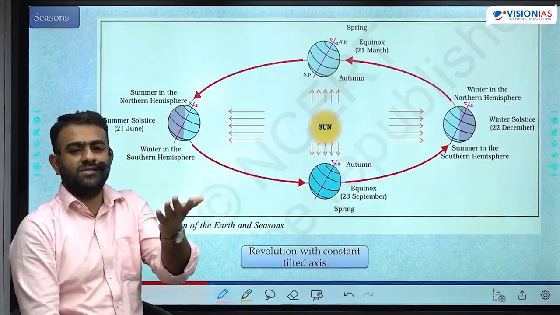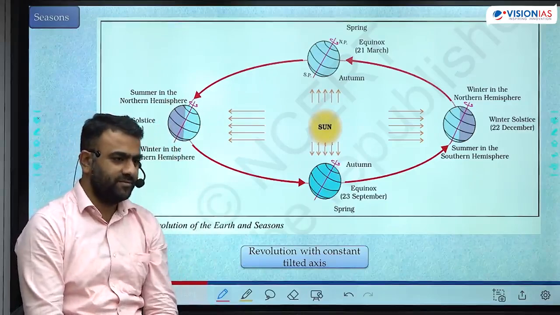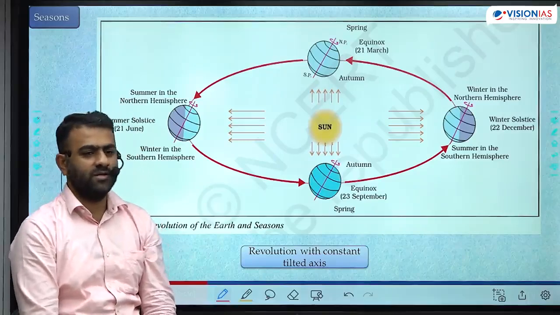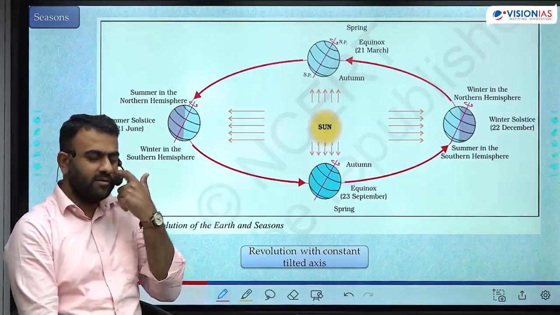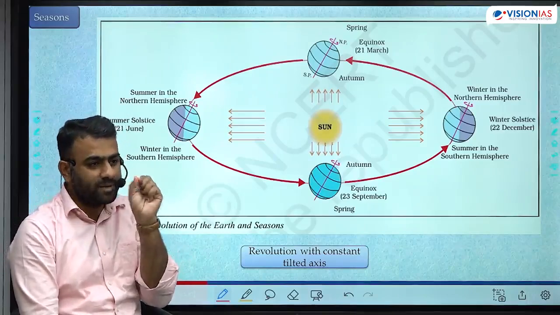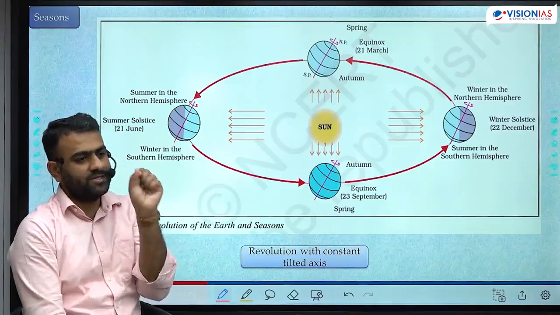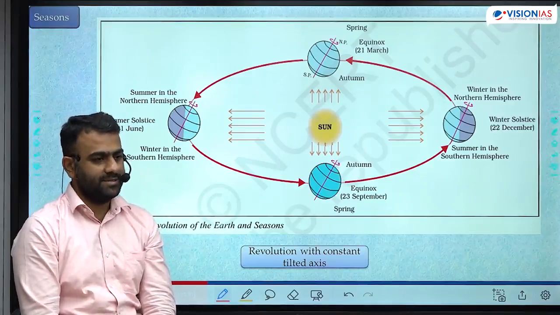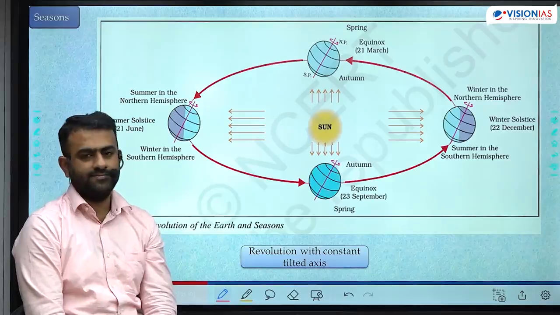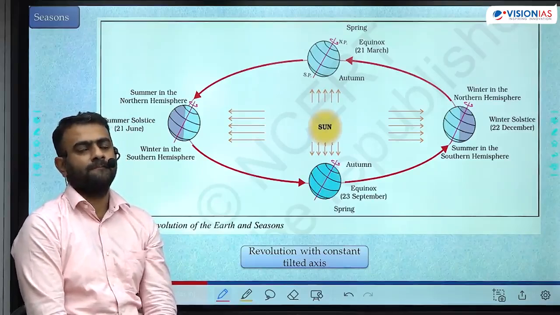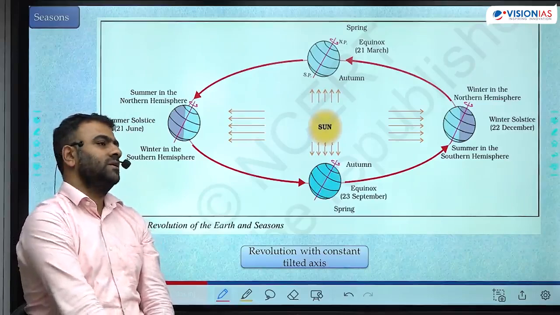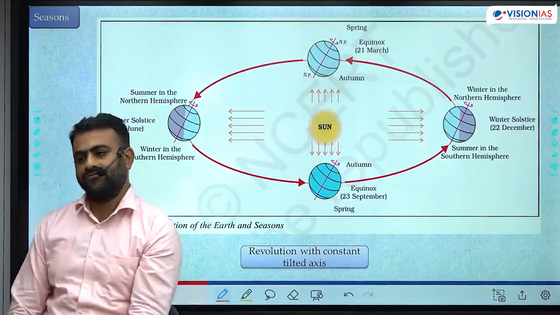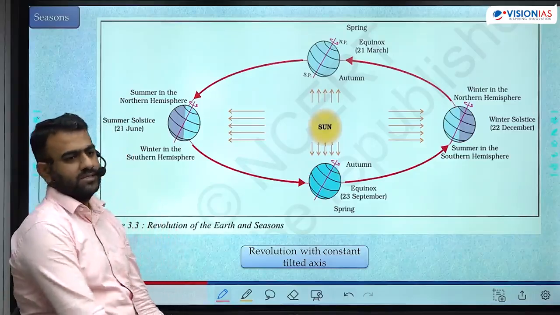Okay, if the change of season is happening randomly, we won't call it a season. इस बार समर हुआ था जून जुलाई में, next year दिसंबर जनवरी में हुआ, तो उसको हम सीजन नहीं बुलाएंगे. Okay, it has to be periodic, repetitive, predictable. Then only we can call it a season. So geographically, seasons are the particular time of the year during which we observe specific weather conditions. Fine? That is what seasons are.